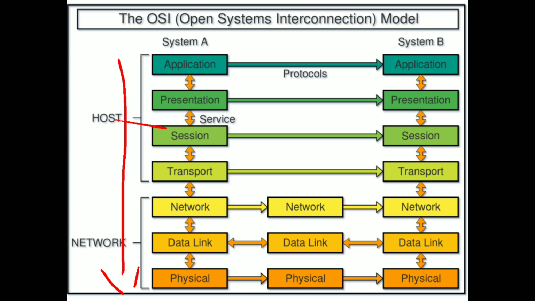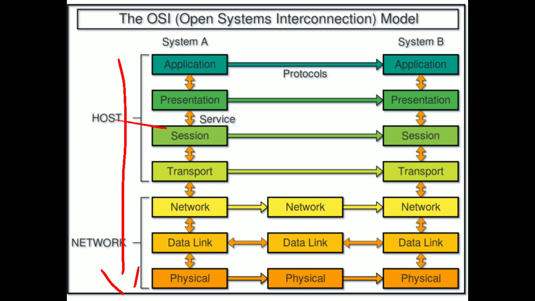The physical layer's responsibility is to transmit the data to system B. The physical layer holds data in the form of bits, that means zeros and ones. These bits transfer to system B's physical layer, which transfers the bits to the data link layer.